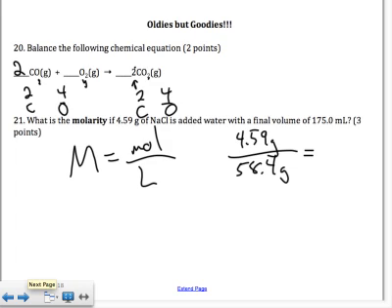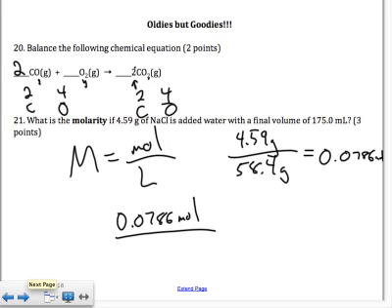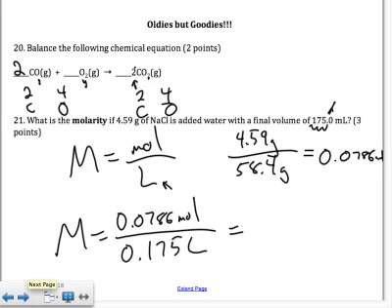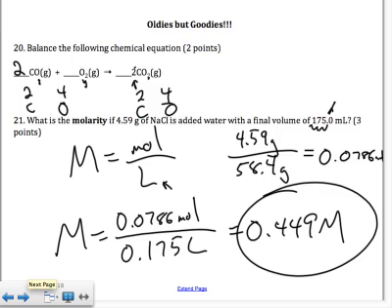So if we do that out, we get 0.0786 moles. Okay, so it's 0.0786 moles divided by, and we need liters, but we're given milliliters, so we move that decimal 1, 2, 3 places over. It's 0.175 liters. That's the molarity, and the molarity is going to be equal to 0.449 molar. There's your final answer there.